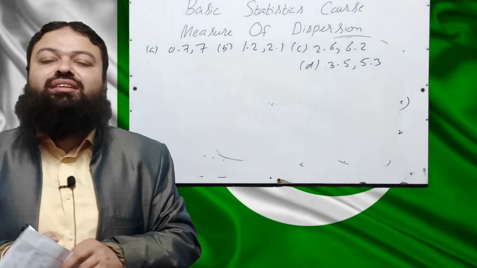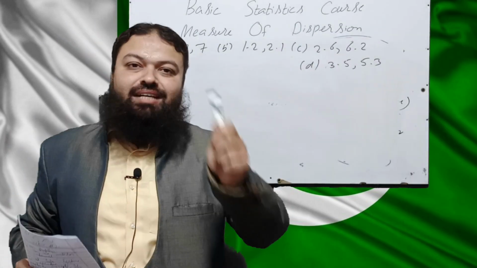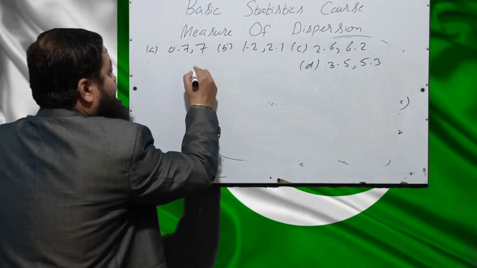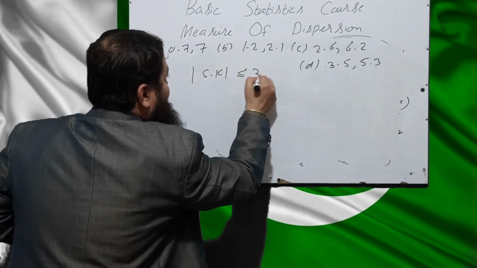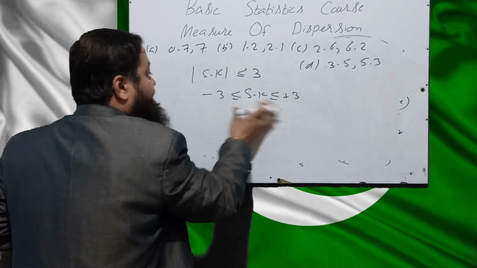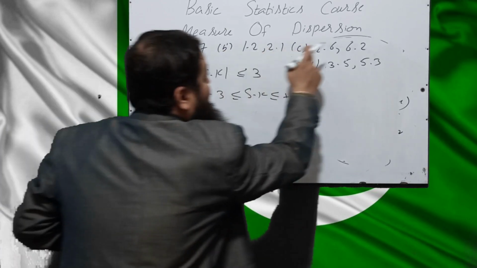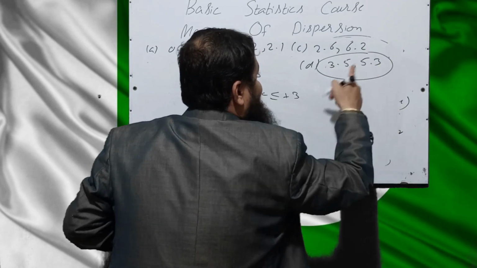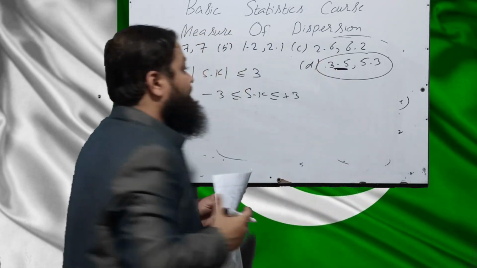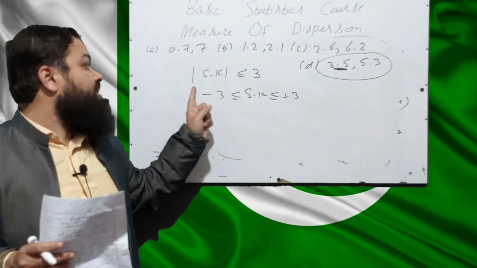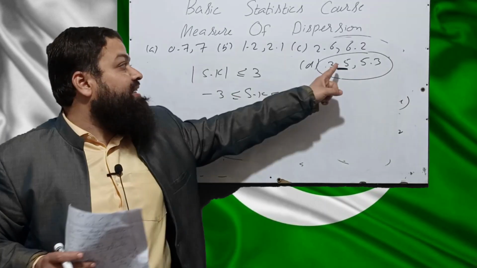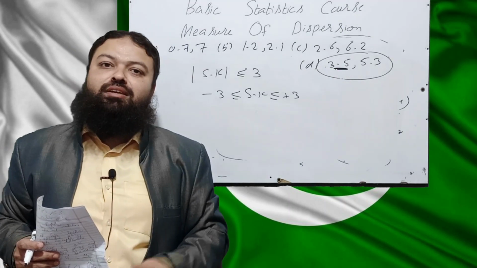Dear students, the question is which pair cannot be possible for beta 1 coefficient of skewness and beta 2 coefficient of kurtosis. We discussed in the last lecture, skewness is always less than or equal to 3. It means minus 3 less than or equal to skewness less than or equal to plus 3. The range is minus 3 to plus 3, and in these 4 pairs, 3.5 is the value of beta 1 that is given, and that is not possible because beta 1 must be in the range of minus 3 to plus 3. 3.5 is beyond that limit. That's why that pair cannot be possible in the exam. Please keep in mind.